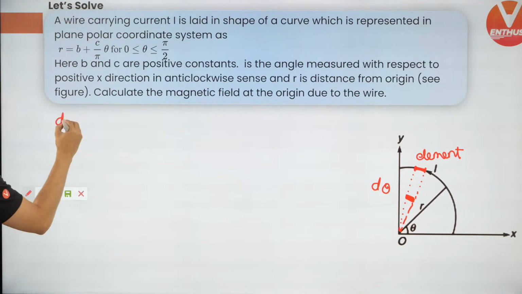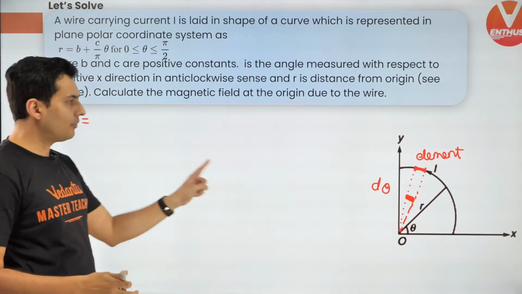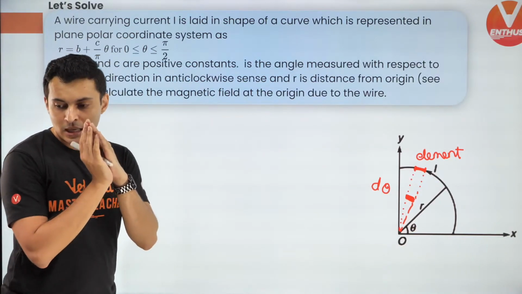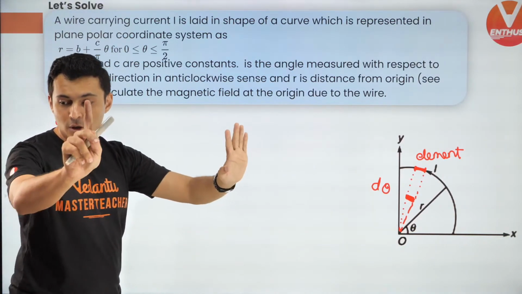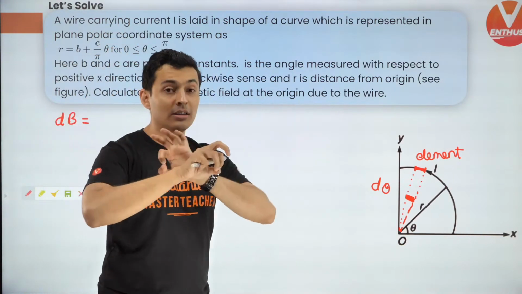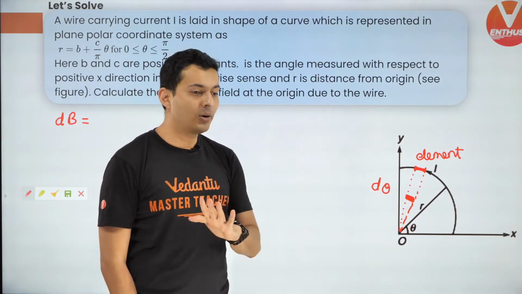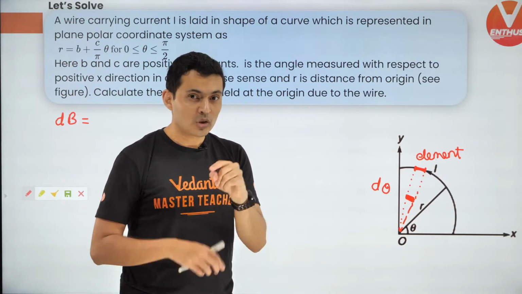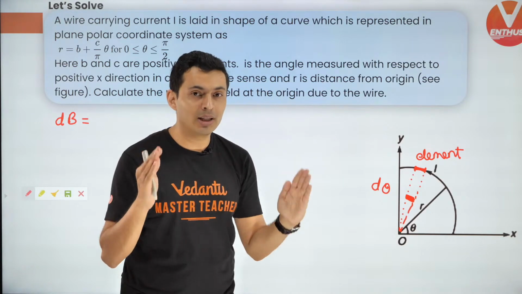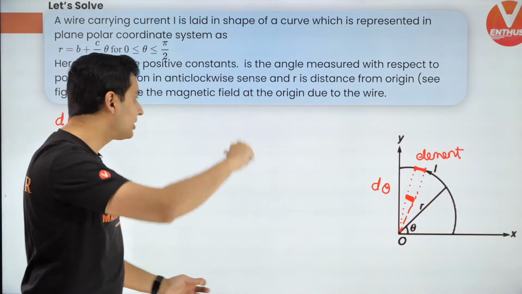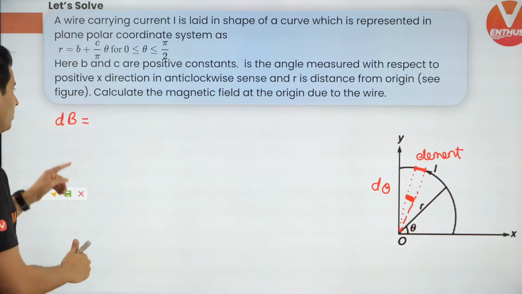That's very simple. That is going to be dB. Correct? Magnetic field due to an element over here will be dB. This is like an arc. It's going to be a very important question today. Please pay attention. This kind of question, if it comes, is going to decide whether you are going to get 99 percentile above or not. So if you want more than 98 percentile, then you need to solve this question. So pay attention.